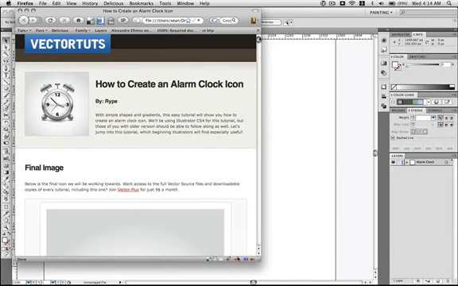My name is Sean Hodge, and I'll be taking you through the tutorial, how to create an alarm clock icon by Write. In this tutorial, we use simple shapes and gradients to create an alarm clock icon. This tutorial is targeted at beginner to intermediate users. I'll be demonstrating these techniques in Illustrator CS4.